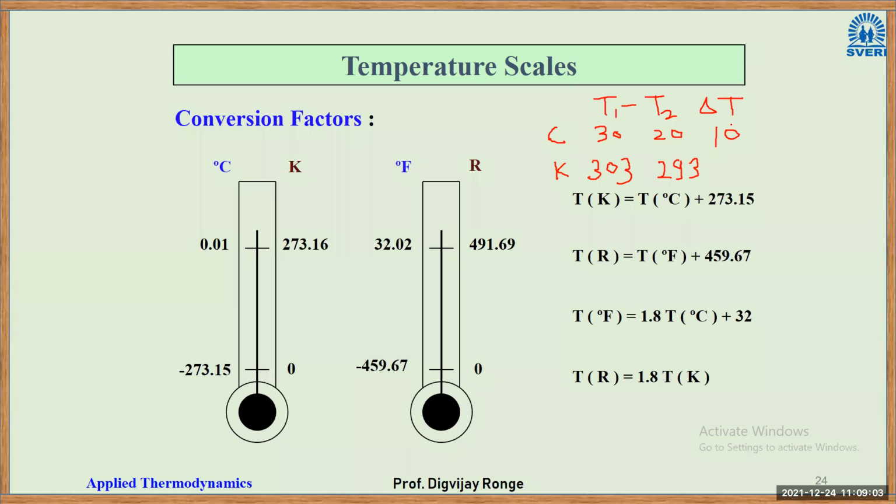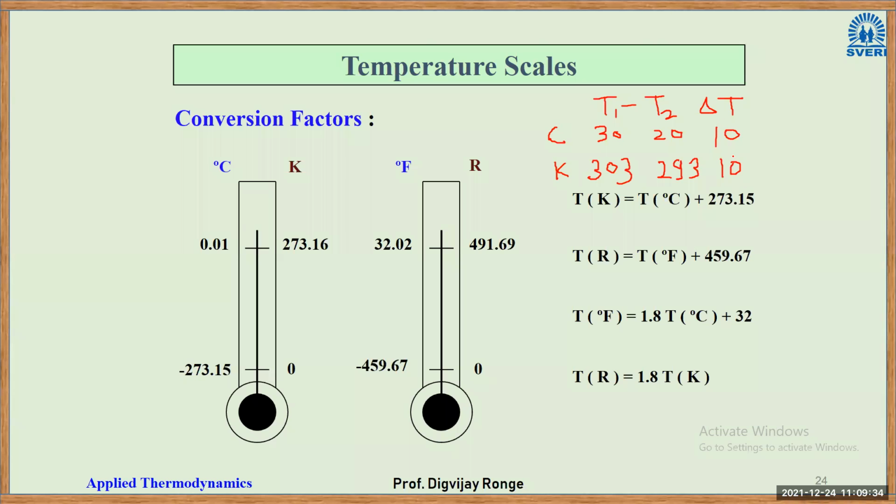And what will be the delta T here? It will be again 10. Okay, it will be again 10. So when we have to take a temperature difference delta T, there is no need to convert degree Celsius into Kelvin, because ultimately delta T will be the same.